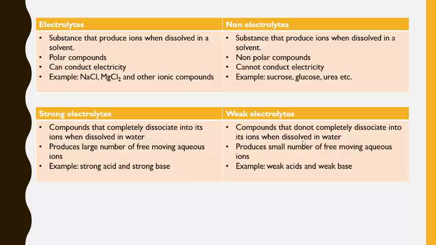So therefore, in the second point, you can see under the strong electrolytes produces large number of free moving aqueous ions. Examples are all strong acids and bases. Strong bases are the example of strong electrolytes. And weak electrolytes, second point, produces a small number of free moving aqueous ions. Example of weak acids and weak base.